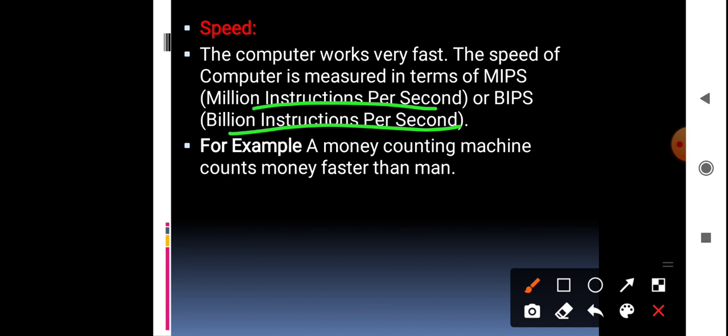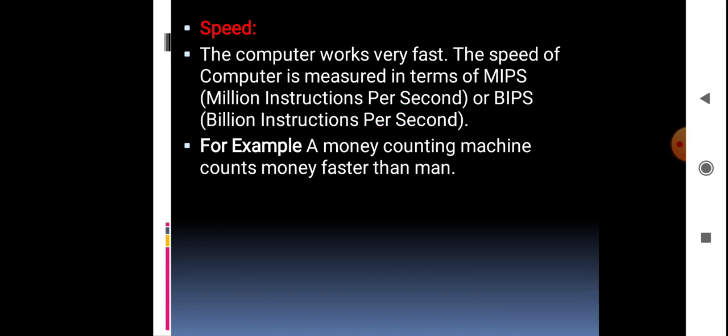Wherever you go, everything is computerized. Even in a money counting machine, we use computers. Computers can work at a speed far beyond that of a human being. Okay, so this is the first point.